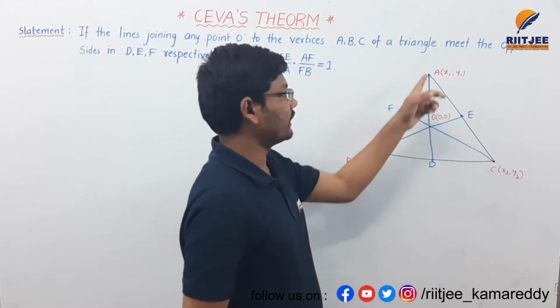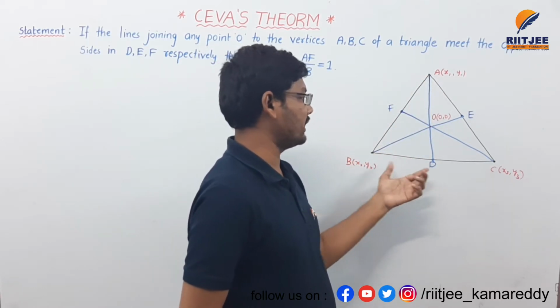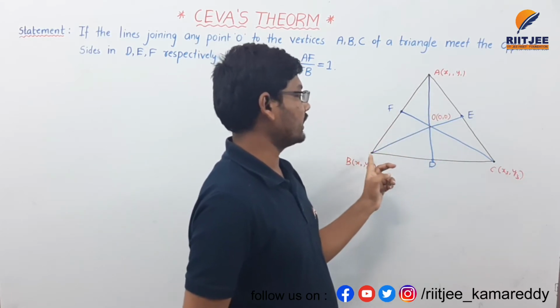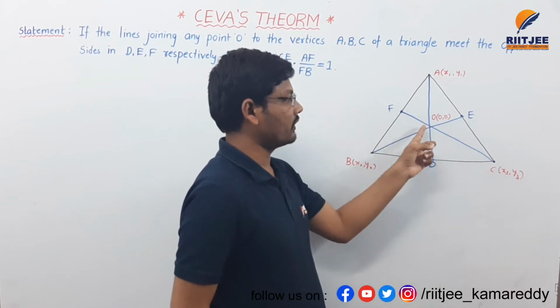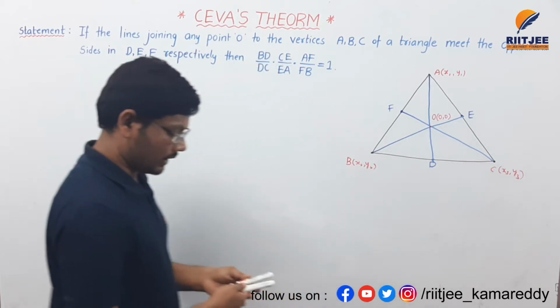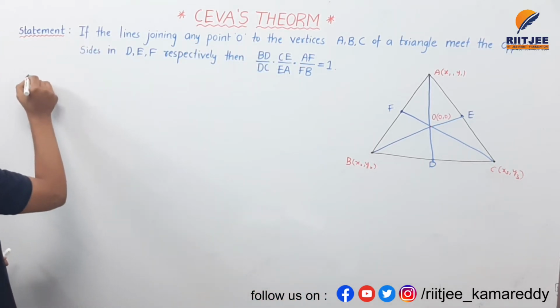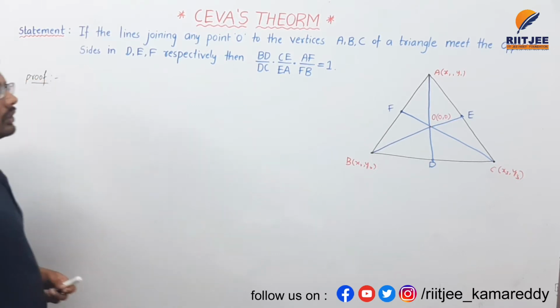AD is the median of BC, CF is the median of AB, and BE is the median of AC. The point of intersection of all these three lines is the origin 0 comma 0. And now the proof for this.